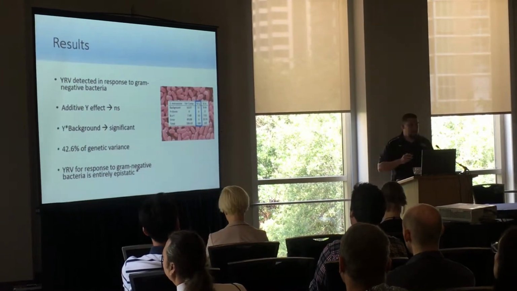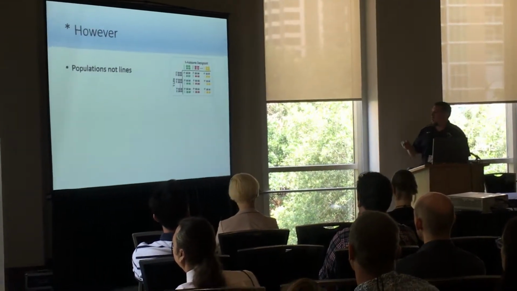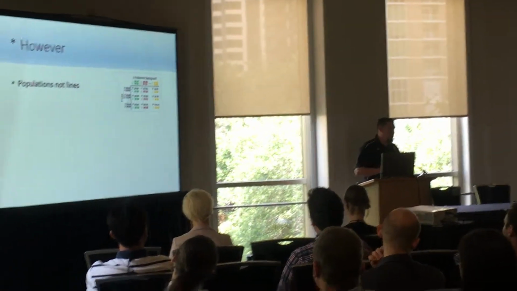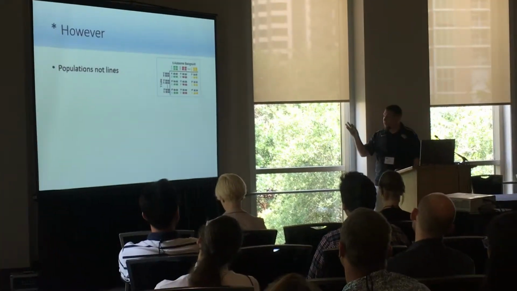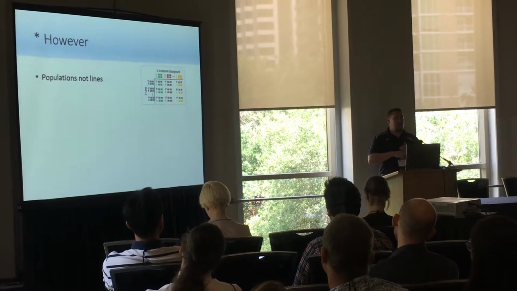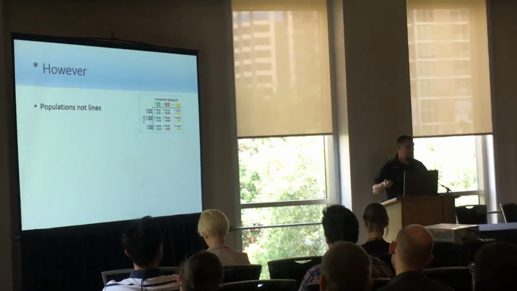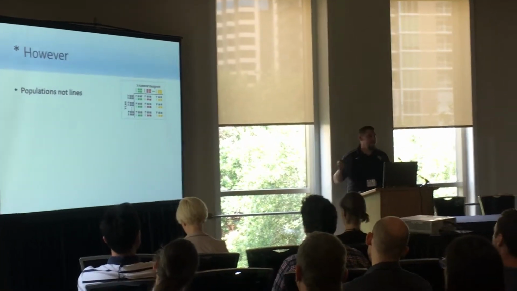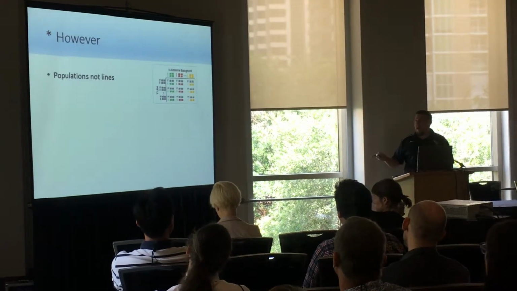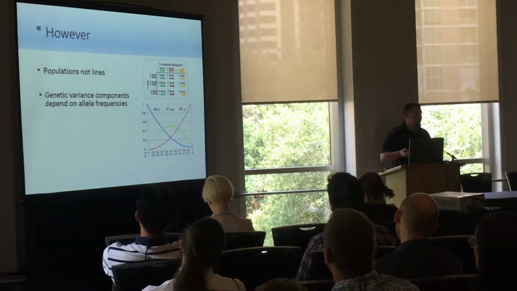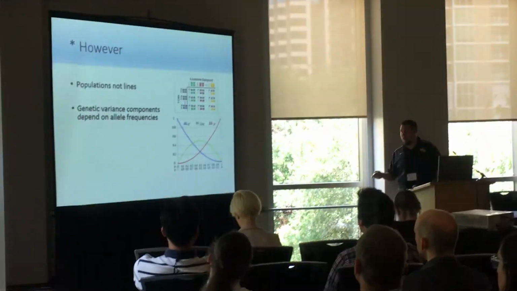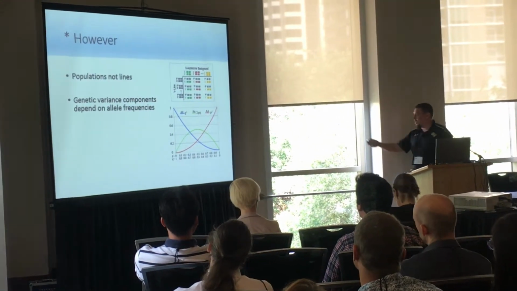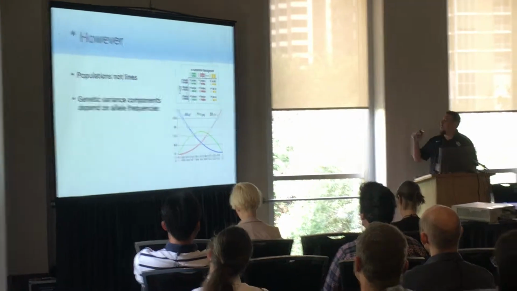However, I've got a little asterisk there because there are a couple of things that we need to consider. The first is that selection works on populations, not on the few chosen lines that we picked. So even though we did 4 Y chromosomes and 4 genetic backgrounds, that doesn't take into account all the variation that's out there in the population. And even more, we fixed the frequencies of these genetic elements to be equal. We know that allele frequency is very important when you're measuring genetic variance components. Epistatic genetic variation can change if allele frequencies change; it can turn into additive genetic variation. I know that's a single locus there, but let's go with it.